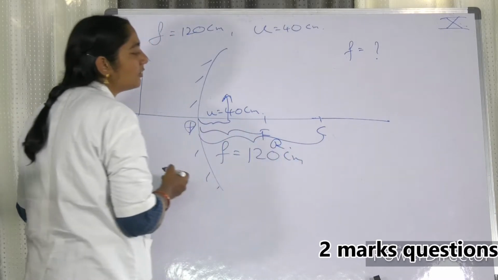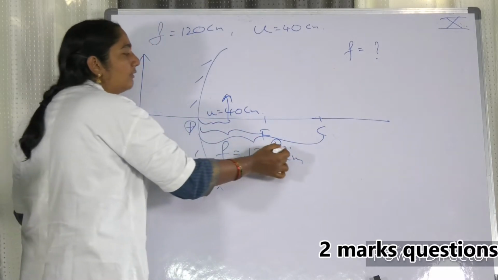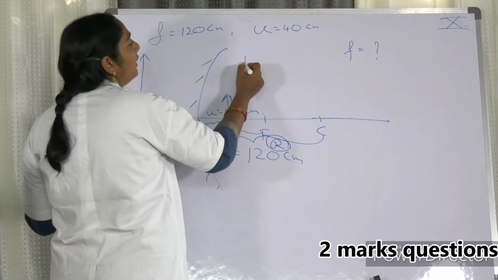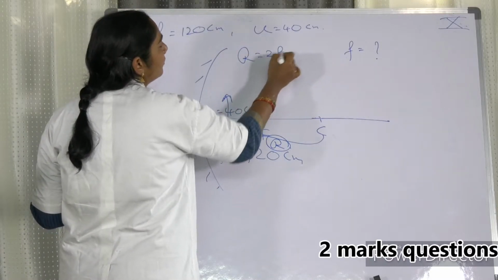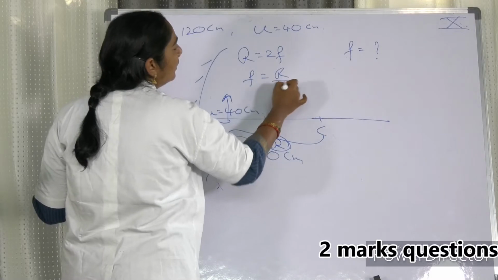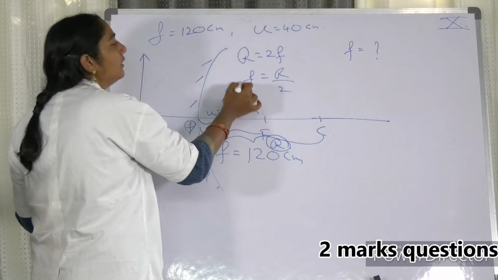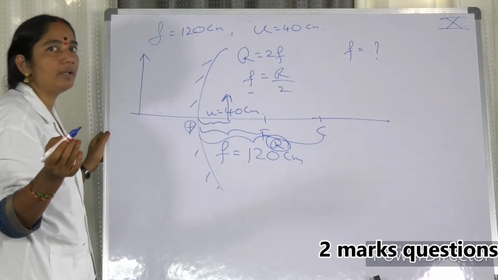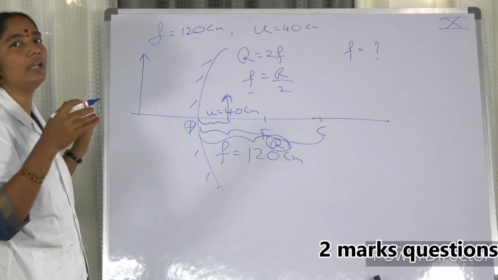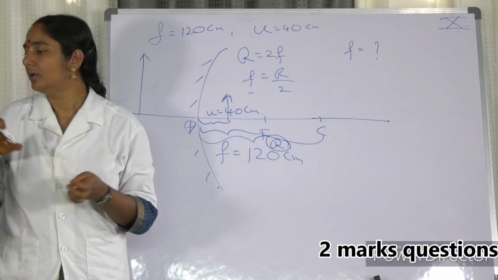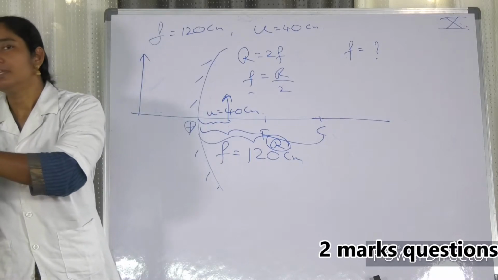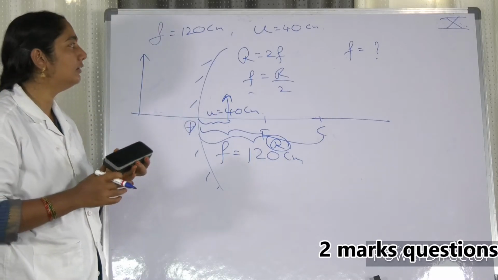That is nothing but the radius of curvature. So now you got the value of radius of curvature and you know that R is equal to 2f or f is equal to R by 2. Half of it you get the focal length. If you just divide it by 2, you will get the focal length of any unknown concave mirror, even without sun, you can find out the focal length.